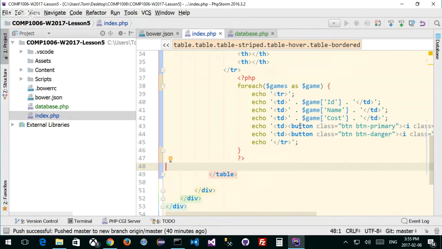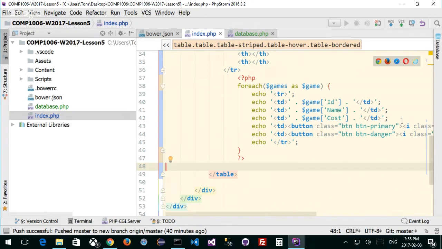What are they? Basics. Post and get, right? So whatever I send from my form, and I've got to be very careful about this, whatever I'm sending from my form out is going to be captured. I can capture data. I can send data if I want to. In this case, I don't really care about sending data. All I care about sending is the ID of the buttons that I want to edit or delete. Which one do I want to edit or delete? The ID of the game that I want to edit or delete. All right, so that's the first thing I want.